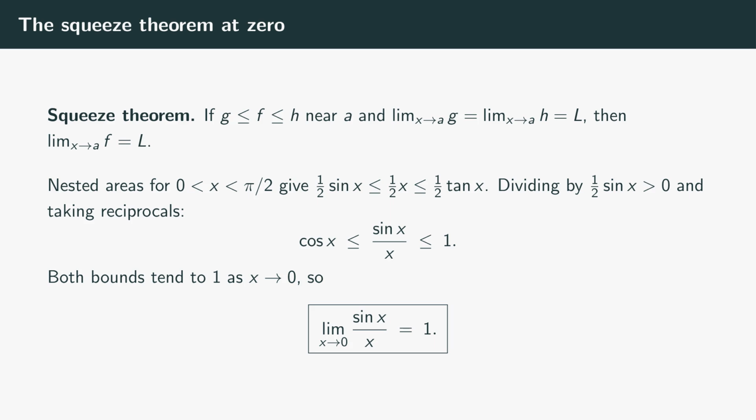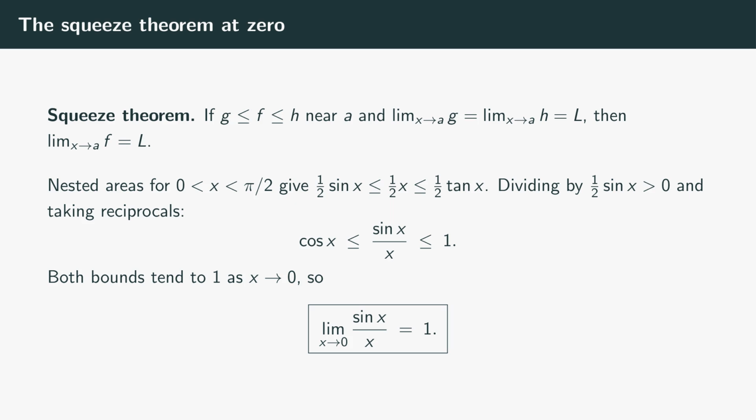Take reciprocals on each piece, which flips the inequalities, and you get cosine x is at most sine x over x is at most 1. Now let x tend to 0 from the right. Cosine x tends to cosine 0, which is 1. The constant 1 is already 1. So sine x over x is pinned between two things both converging to 1, which is exactly what the squeeze theorem needs. The right-hand limit is 1.